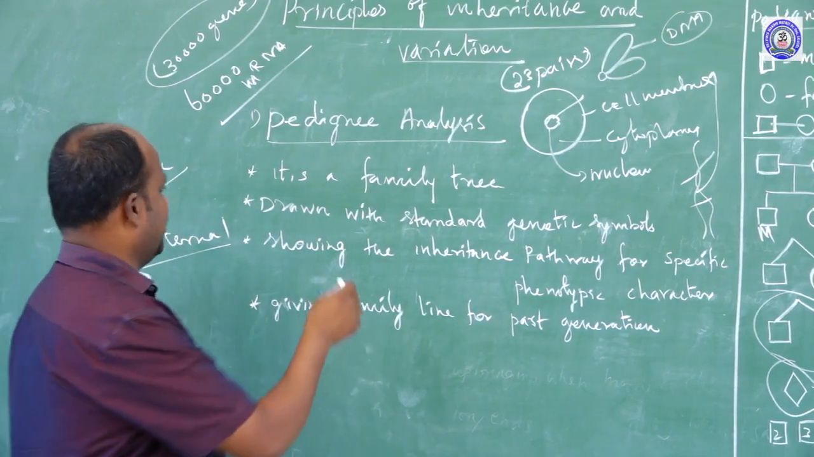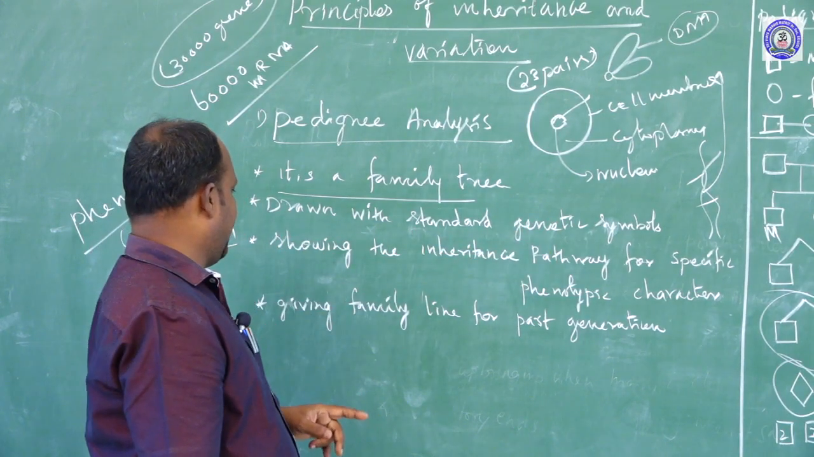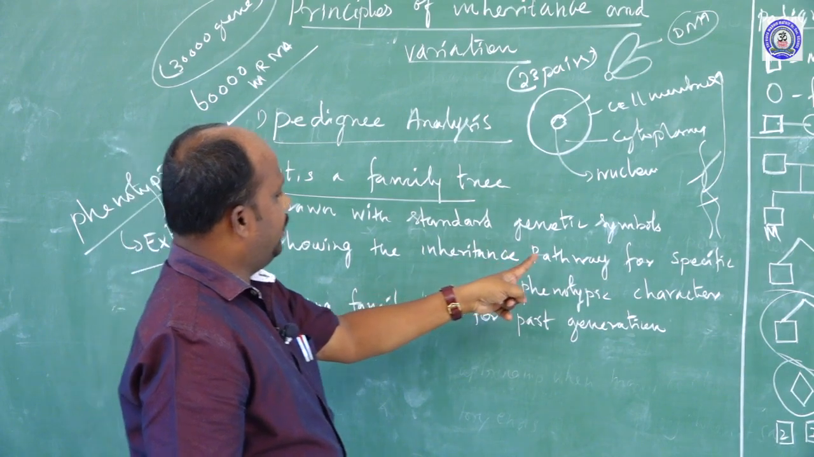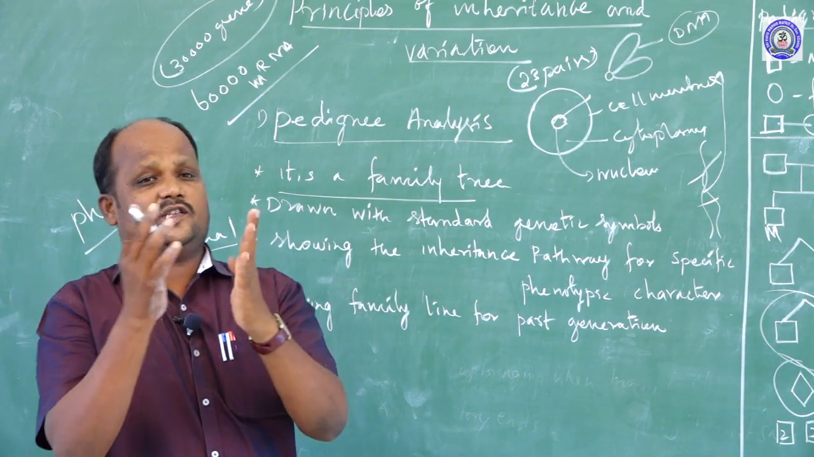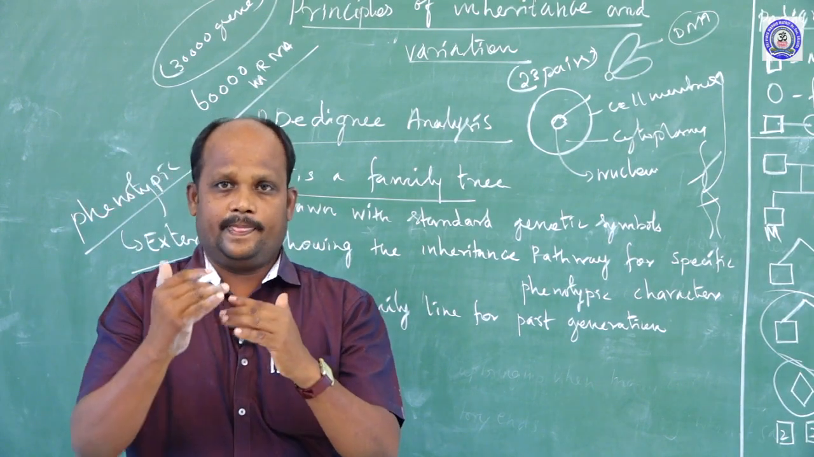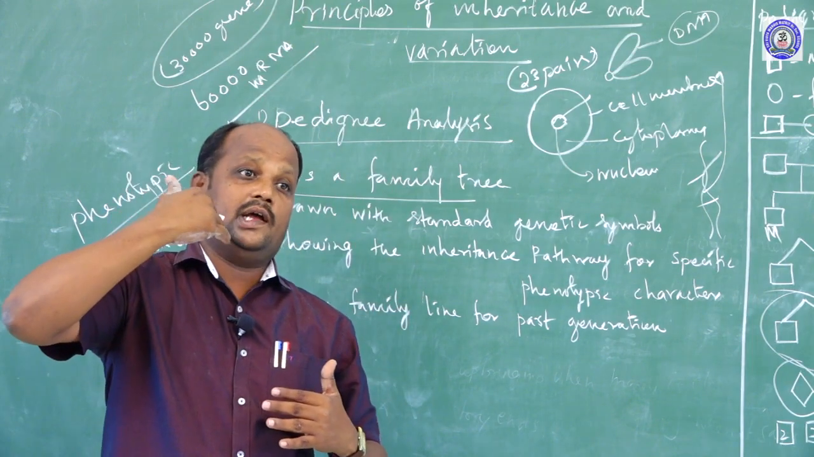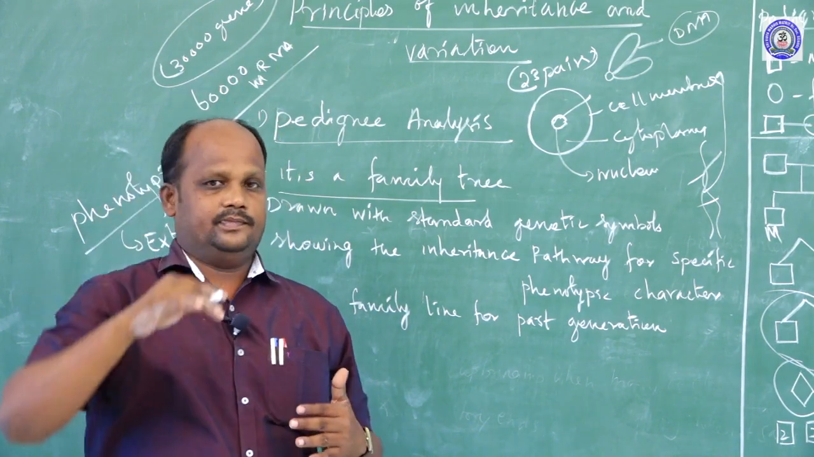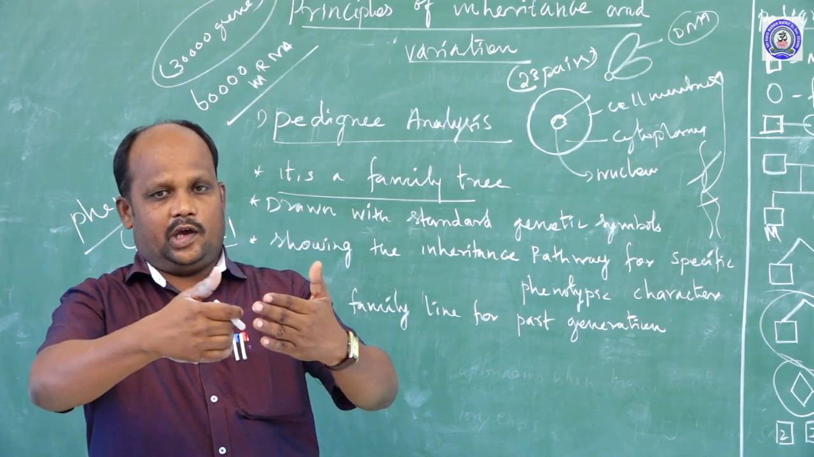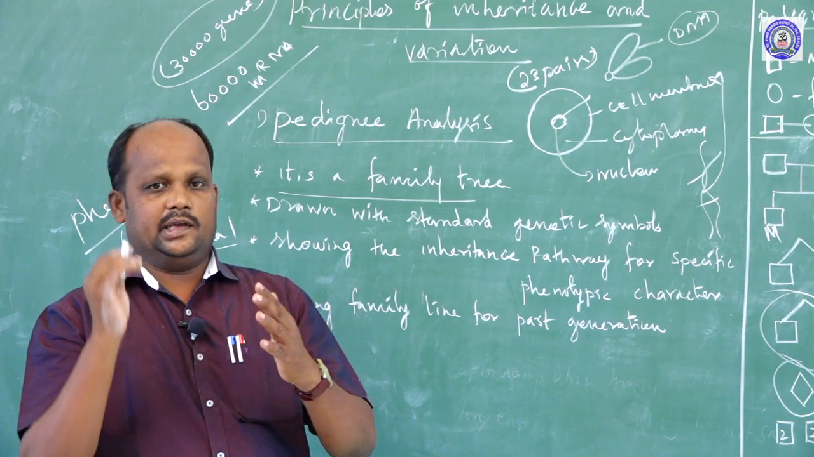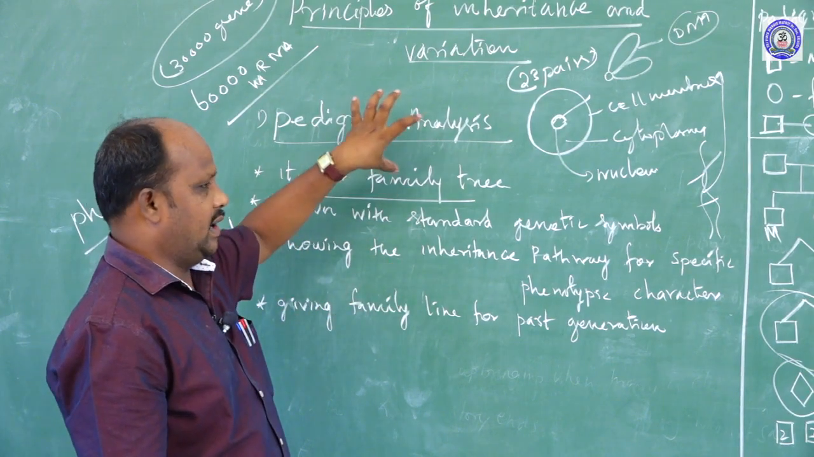So pedigree analysis is a family tree drawn with standard genetic symbols, showing the inheritance pathway for specific phenotypic characters in past generations. Past generations means our ancestors, and we go a long way backwards. We follow the characters, observe the characters, and list out the symbols for each. We give the diagramming method, and that is called pedigree analysis.